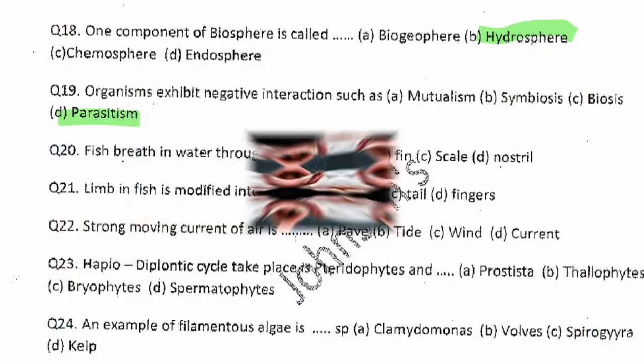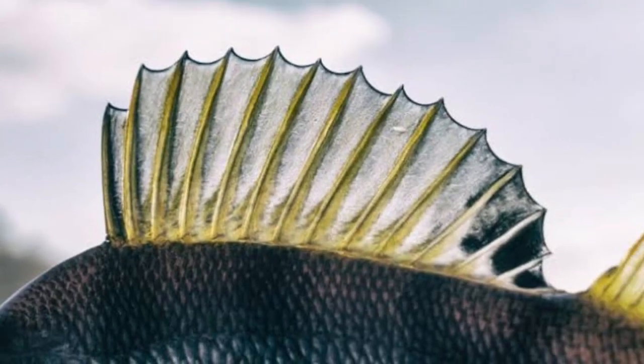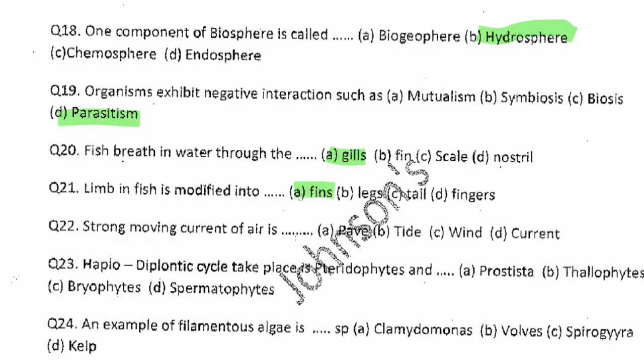All right. Now the next question. Limb in fish is modified into dash. So if it was human beings, we have our forelimb and our hind limbs. That is our leg and our hand. But have you seen a fish with leg and hand before? I think you will run. So limb in fish is modified into their fins, their fins that are used for swimming. Alright.